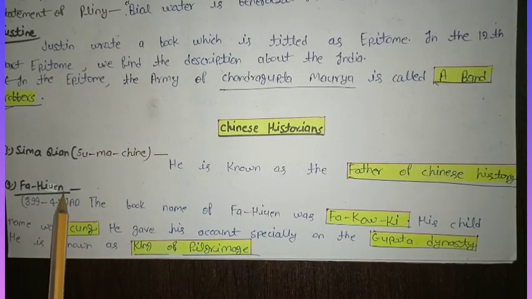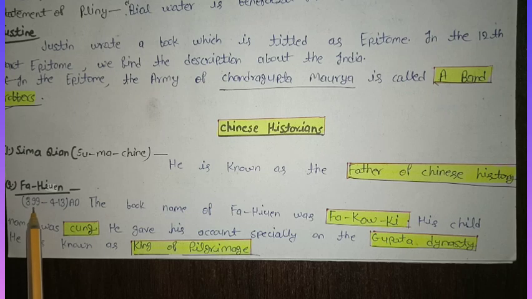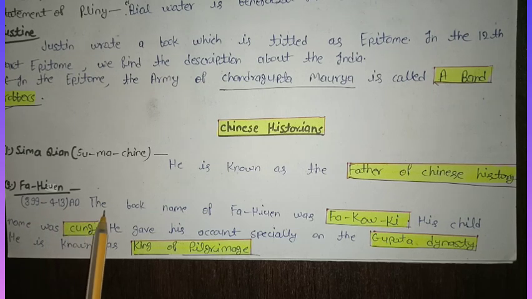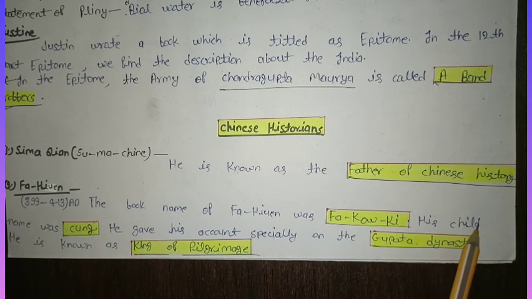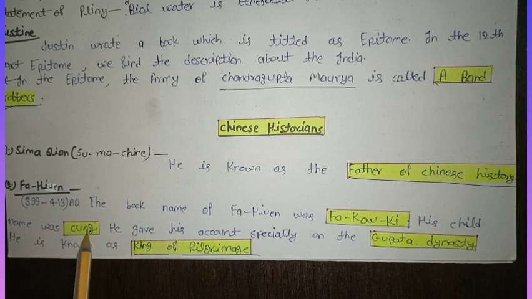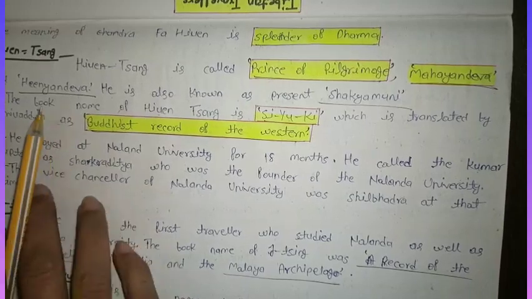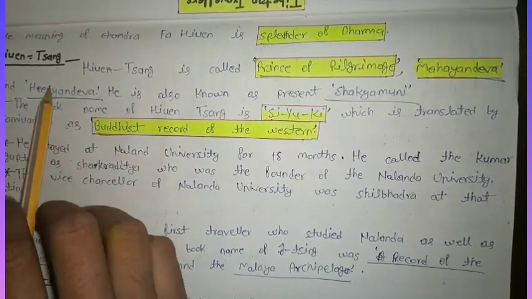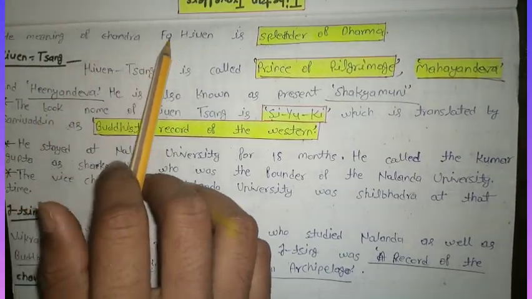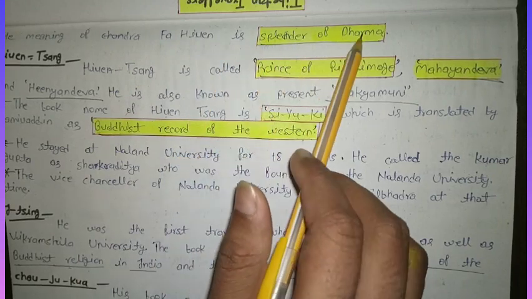Second is Fahien, and the timeline of Fahien is 399 to 430 AD. The book name of Fahien was Fo Kuo Chi. His childhood name was Kung. He gave his account especially on the Gupta dynasty. He is known as the King of Pilgrims. The meaning of Fahien is splendor of Dharma.